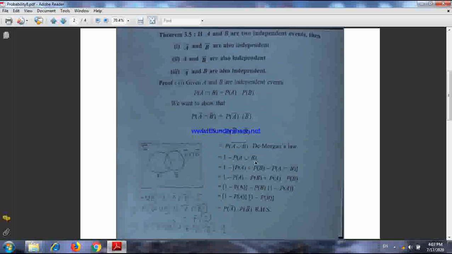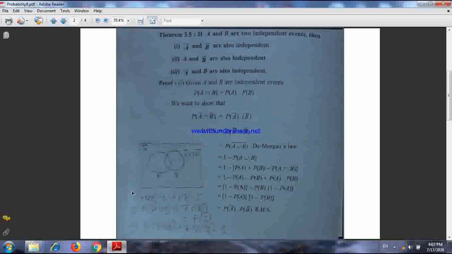Now here, A union B, you just apply the addition theorem of probability: P(A) plus P(B) minus P(A intersection B). And then in P(A intersection B), we can write P(A) dot P(B), because A and B are independent, it's given to you. And you see, just apply simple algebra, you get 1 minus P(A) into 1 minus P(B). And what is 1 minus P(A)? 1 minus P(A) is nothing but P(A bar). And what is 1 minus P(B)? 1 minus P(B) is nothing but P(B bar). So here we can see that A bar and B bar are also independent.